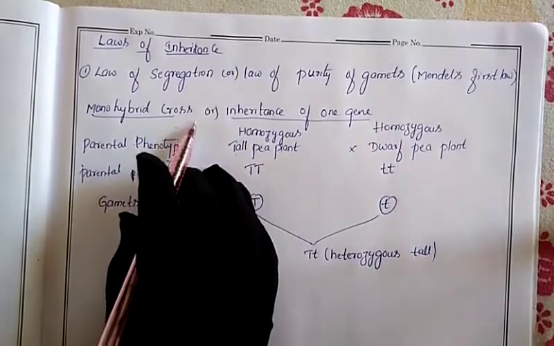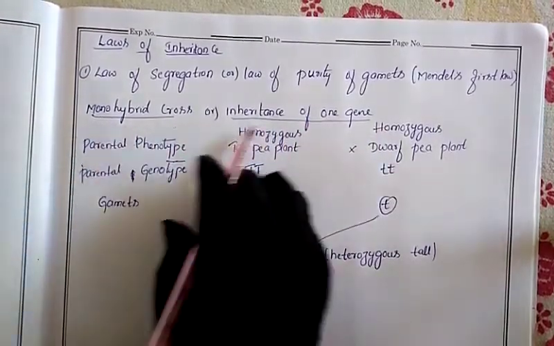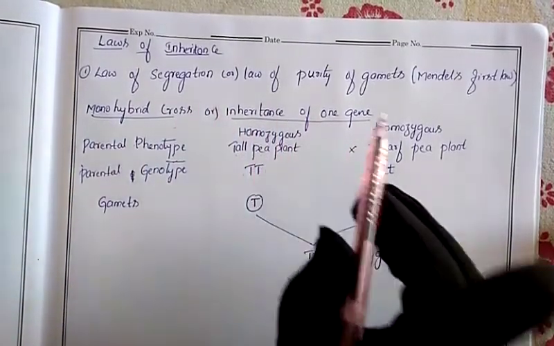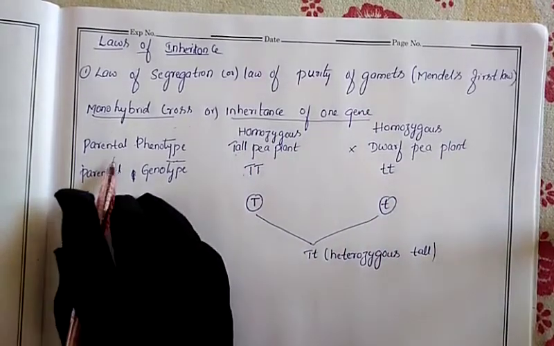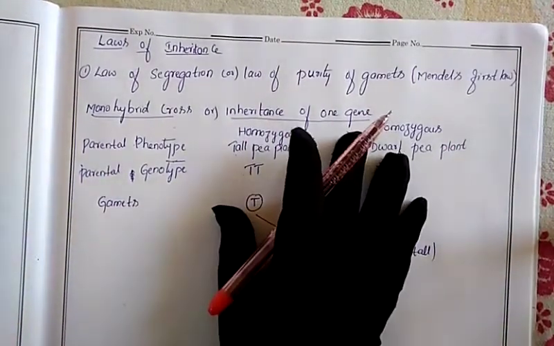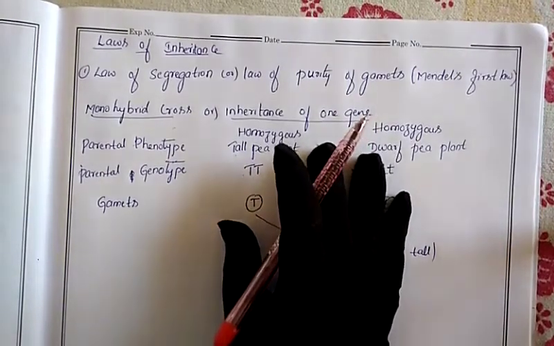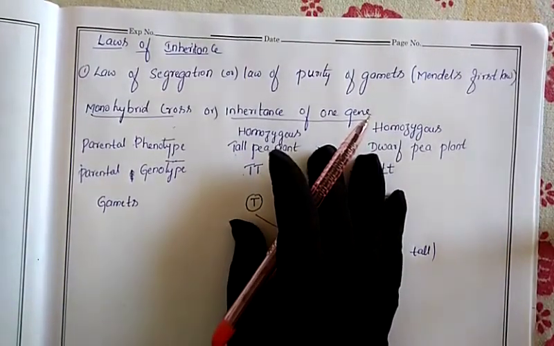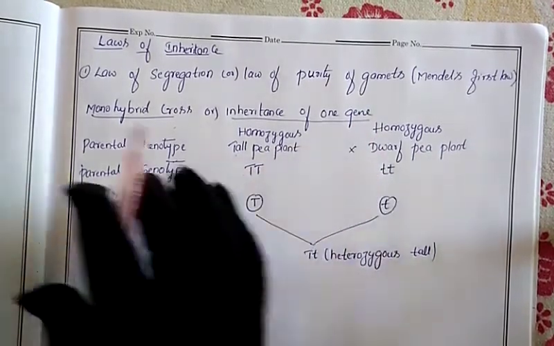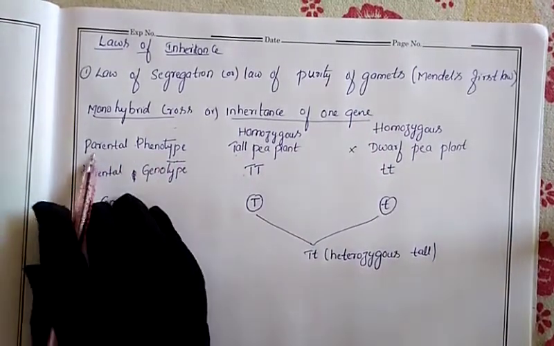Monohybrid cross is the inheritance of one gene, that is, taking one character and crossing the parents. So let us do this. This is one of the most important guarantee questions for your exam. You compulsorily have to read this. This question will be there in your exam for 5 marks, 100%. For this, first of all we have to write the parental phenotype.